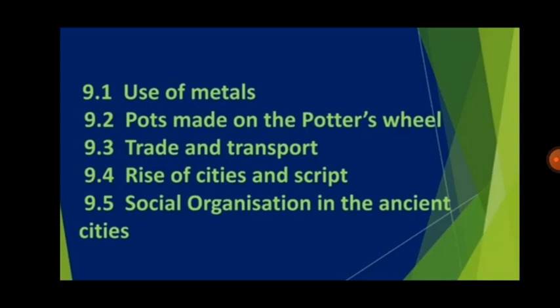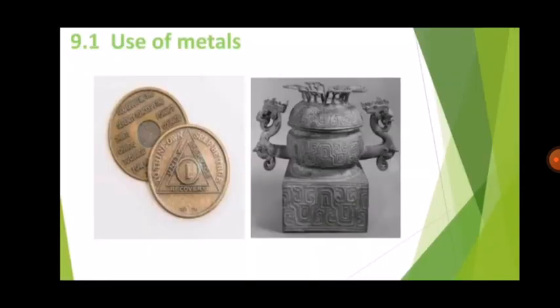The first point is use of metals. Second, pots made on the potter's wheel. Third, trade and transport. Fourth, rise of cities and script. And the fifth is social organization in the ancient cities. So the first point is about use of metals.